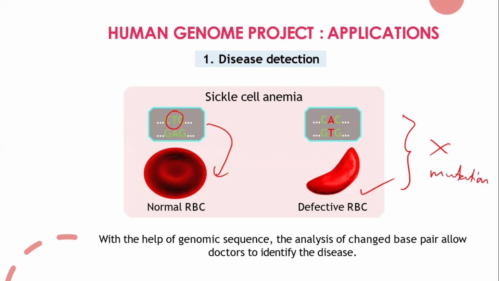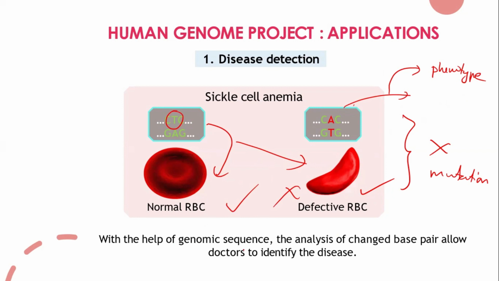If there is a change in a single nucleotide base pair and that results in a beneficial effect, we can call it polymorphism. Anyways, polymorphism means it is making an unusual other pair, or an unusual other phenotype. You can say this as well. So the person who has a normal red blood cell and the person who has a defective red blood cell: the same gene, but two different forms. One is the good form, the other one is the bad form. So we can call it polymorphism, even here.